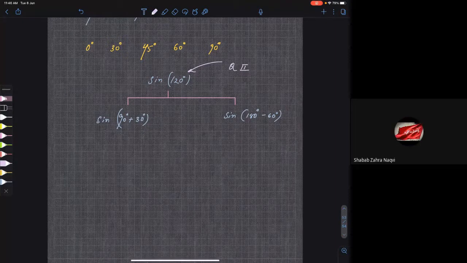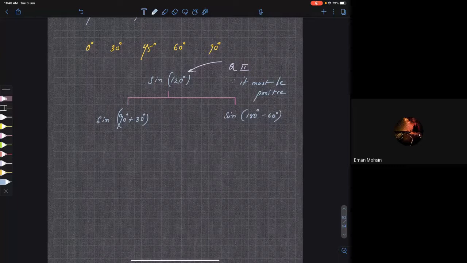That means it must be positive. Why? Because sine is positive in second quadrant. We have seen, right? All silver tea cups. So silver is sine. So in second quadrant, sine is positive. So your answer must be positive. Are you getting my point?